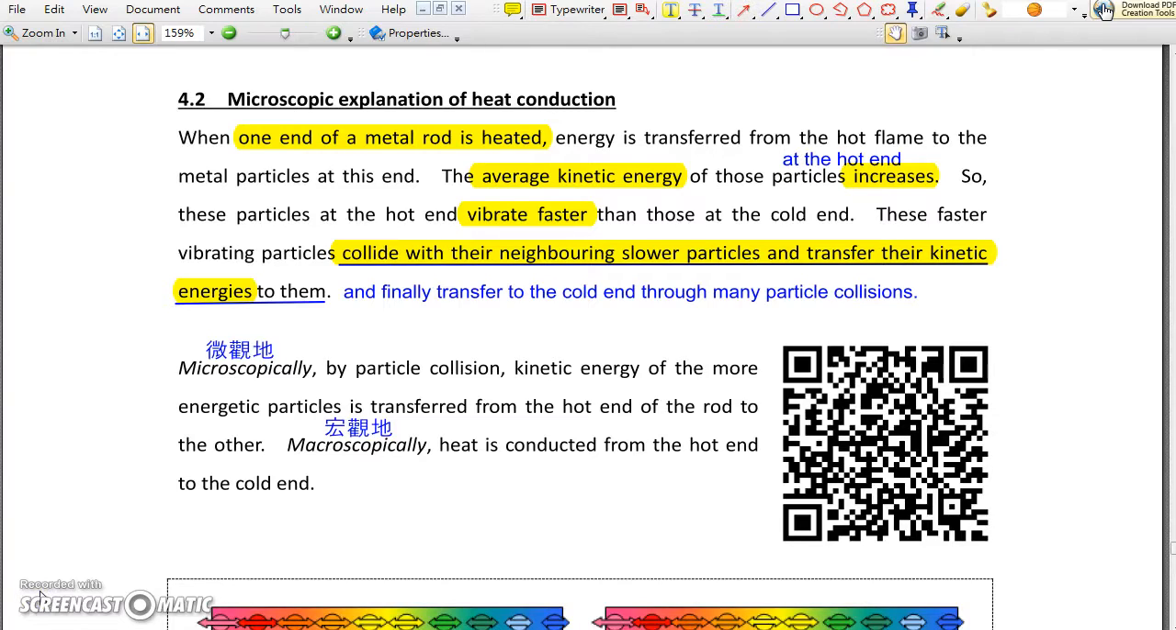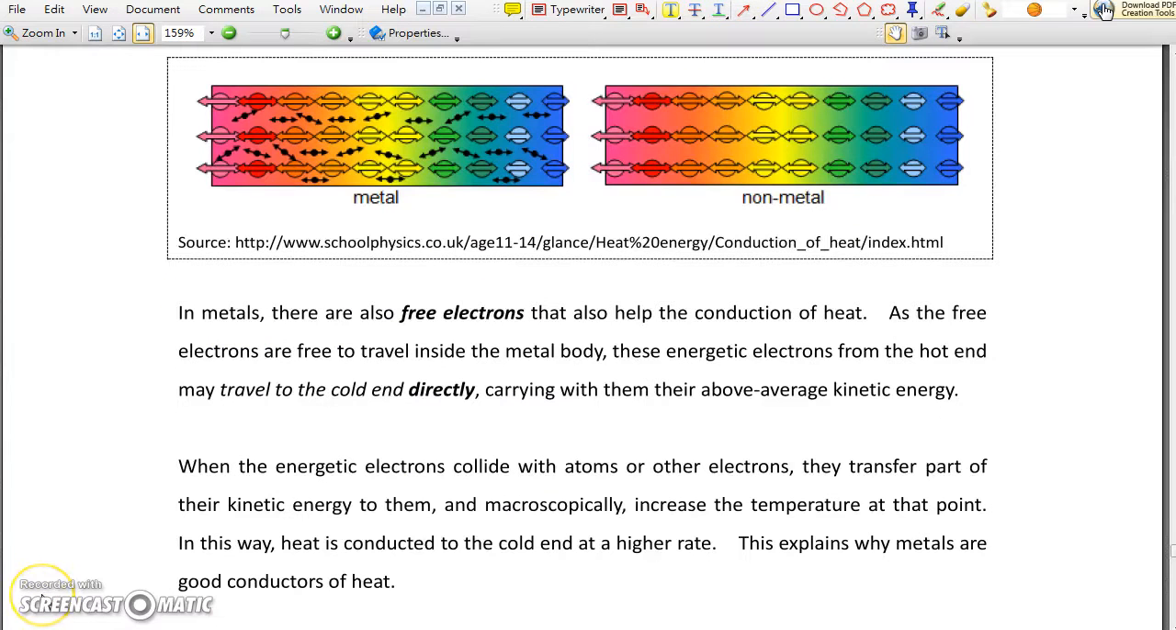So when heat is conducted from the hot end to the cold end, microscopically, there are particle collisions that transfer kinetic energy of particles from the hot end to the cold end. And why may metals conduct heat even better? Because metals have free electrons. They carry the kinetic energy, and they even travel directly from the hot end to the cold end, carrying with them their kinetic energy.